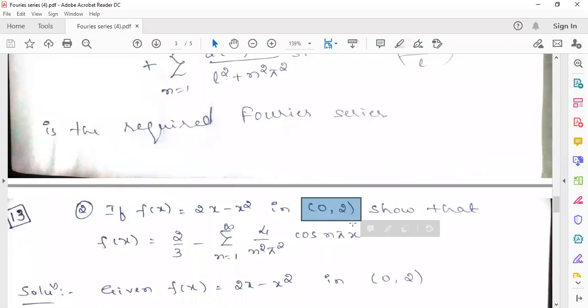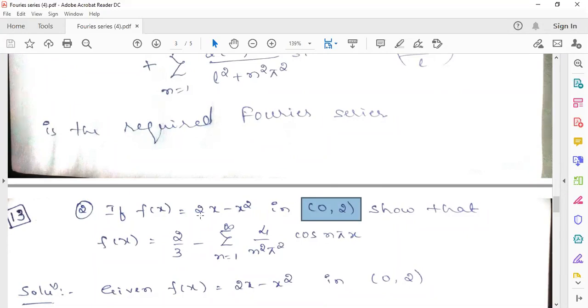So I'll give one clue. If you are getting L value as 1, in the initial step itself you can substitute the value of L and continue. Otherwise, in case there is a rational number, you will feel a little uncomfortable while solving. That's why, if you keep L itself in the formula and put the L value at the end, that's fine. Which method you feel easy, that I leave to you guys.